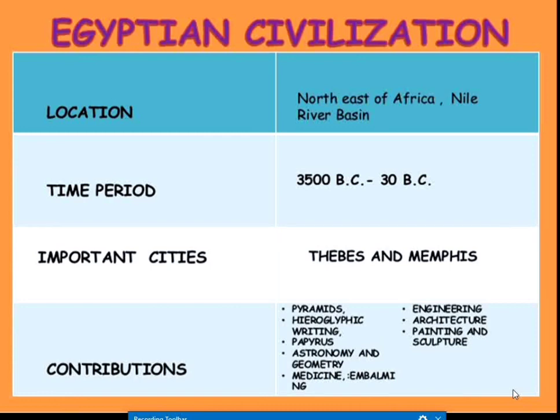The time period is 3500 BC to 30 BC. That old it was, 3500 before the birth of Jesus Christ to 30 BC. The important cities of the civilization include Thebes and Memphis. Contributions we will discuss in this video.